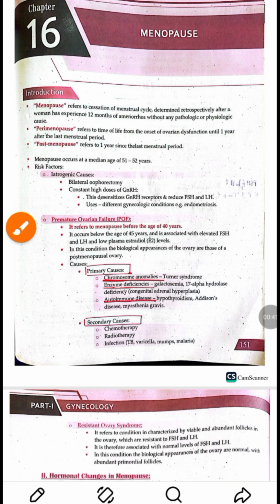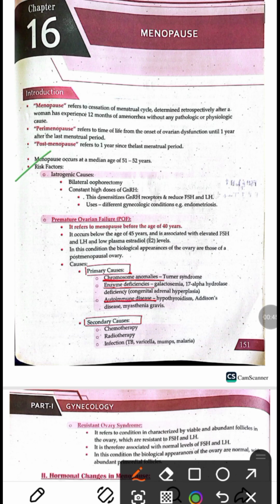Now let's talk about the risk factors that can lead to menopause. First one is the iatrogenic causes. The iatrogenic causes include bilateral oophorectomy, which is the removal of both the ovaries, and constant high doses of GnRH. The continuous dosing of GnRH desensitizes the FSH and LH receptors in the anterior pituitary, and hence decreases the release of FSH and LH and will lead to amenorrhea. Constant high doses of GnRH are used in various gynecological conditions like endometriosis, but they may also cause menopause.